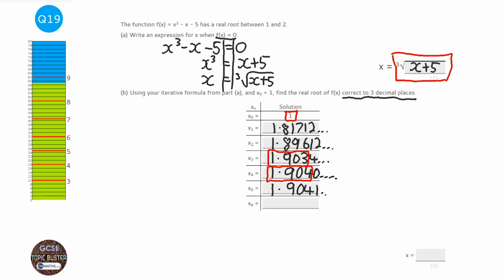and we've got 1.9041, blah, blah, blah. Now, even if you were to carry on going, the digits I've put a red square around are going to remain the same. So as soon as you get 2 that are the same to 3 decimal places, that is your answer. So my answer is going to be 1.904. Now, obviously we haven't got it perfect, but if you carry on the iteration, you won't ever get anything different to 1.904. The only numbers that will change are beyond that. So that's why we can confidently stop now and say, yes, that's our answer.